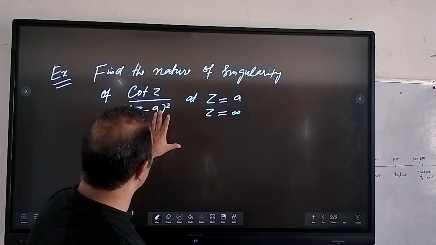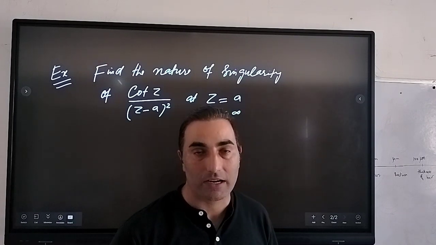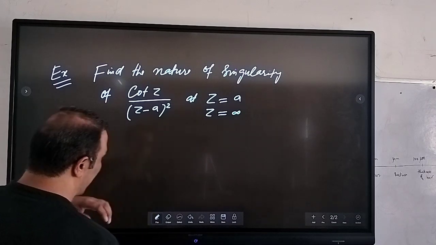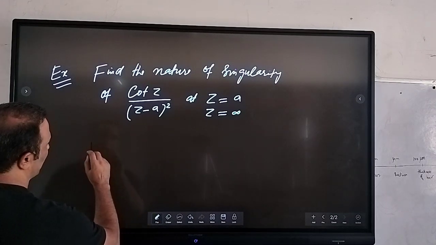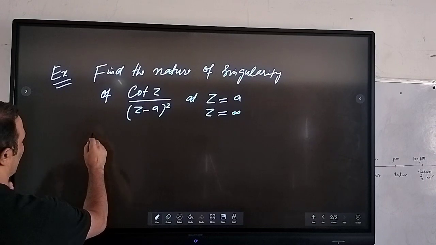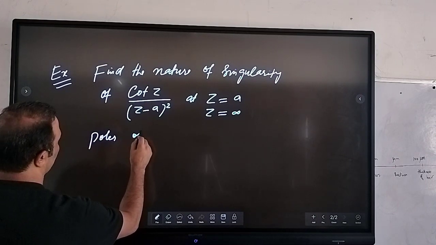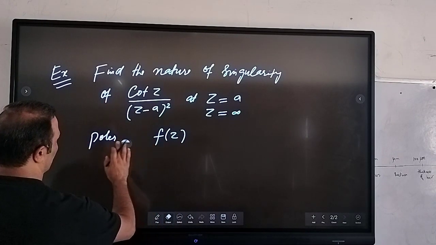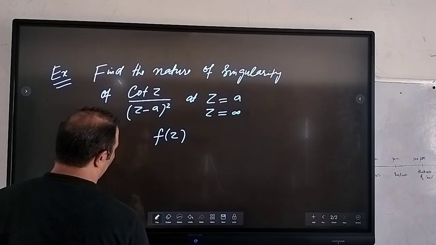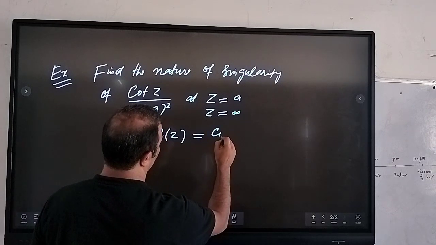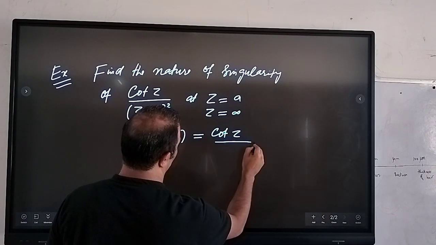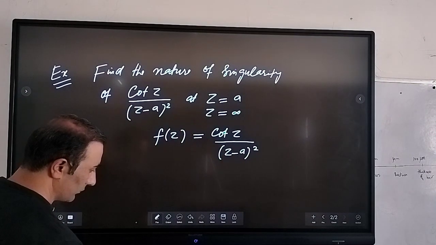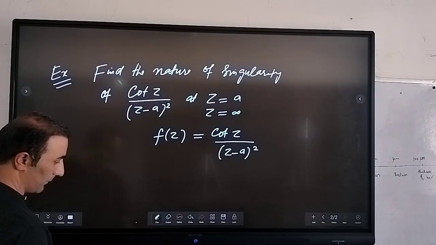Now if you want to see, here we need to find the nature of the singularity at z equal to a and z equal to infinity. Okay, so let us write that. We need to find the poles of this f of z, so let our function f of z be as follows. So what will be the poles of this f of z?